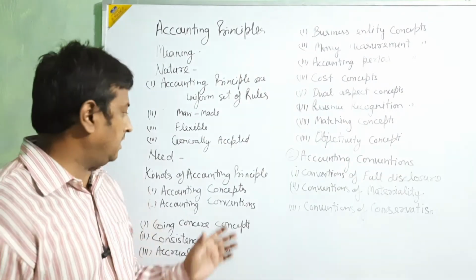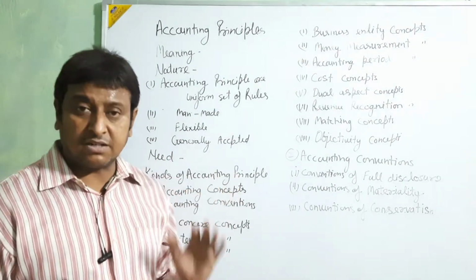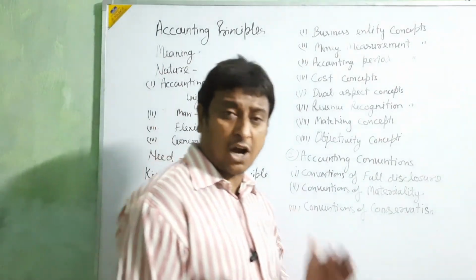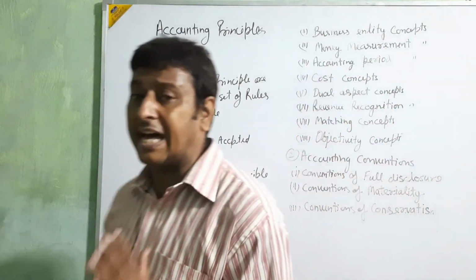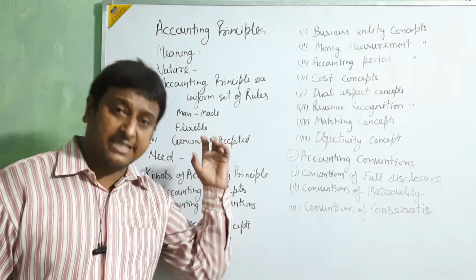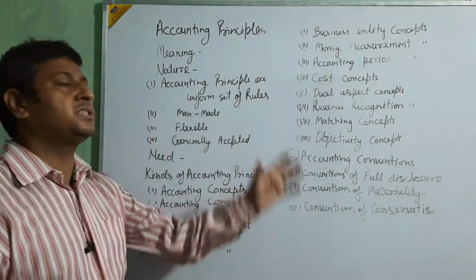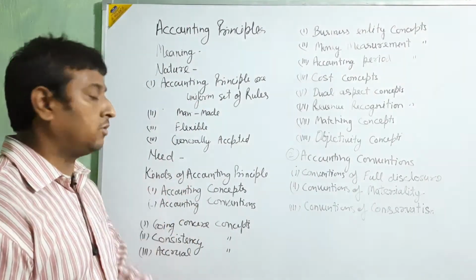All persons, businessmen, accountants follow, utilize and accept all the principles which come in the accounting system.